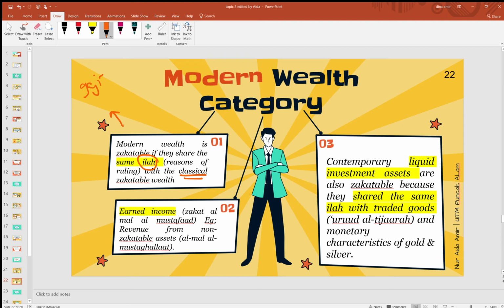gaji, zakat gaji lah. Kita akan dikenakan zakat gaji, betul. Zakat gaji tu masa untuk tradisional sama dengan zakat pertanian. Dia ada same karakteristik lah, same ilah, reasons of rulings ni maksud dia. Okay, contoh macam, okay, macam ni lah cerita tadi. Ilah tu maksudnya macam, okay, when, contoh lain lah, okay,